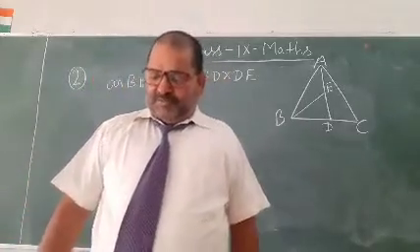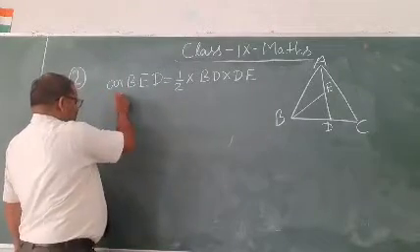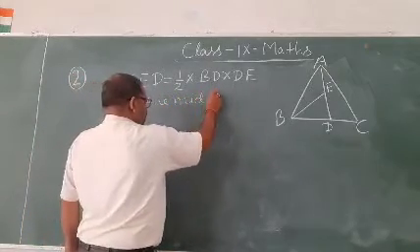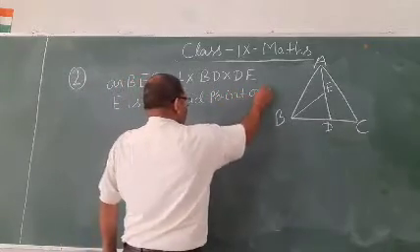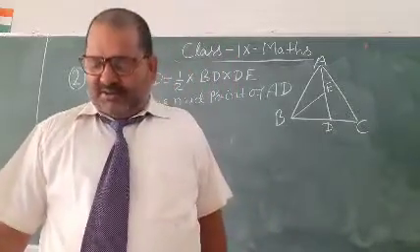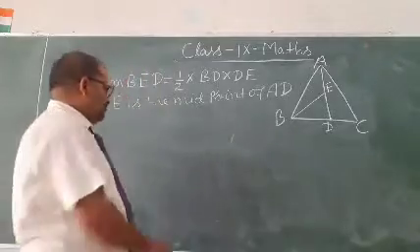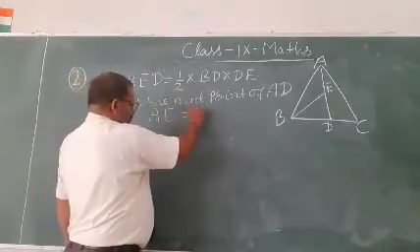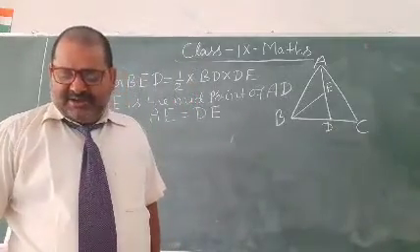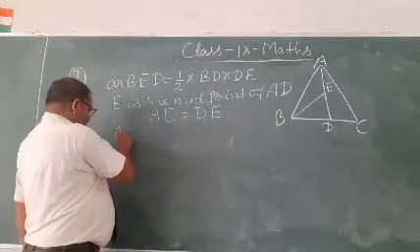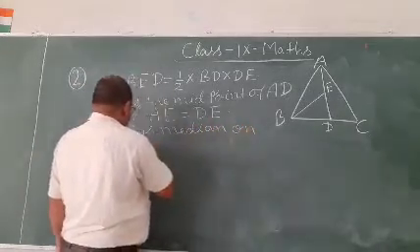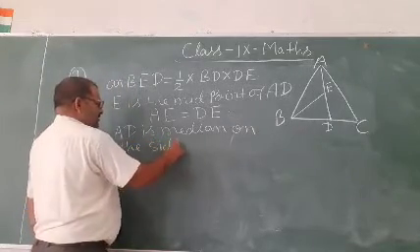E is the midpoint of AD. So AE is equal to DE.